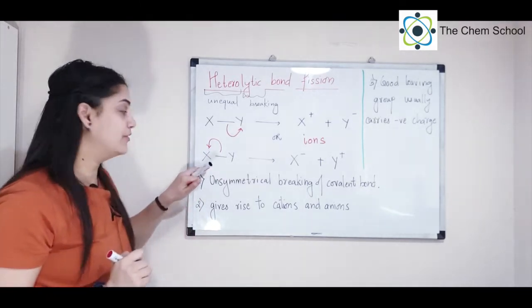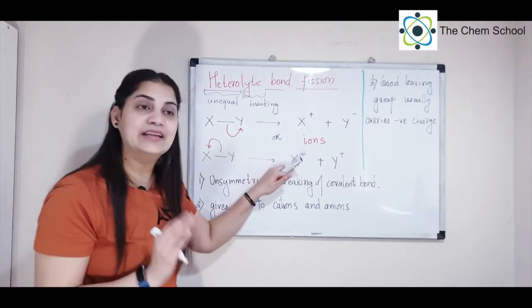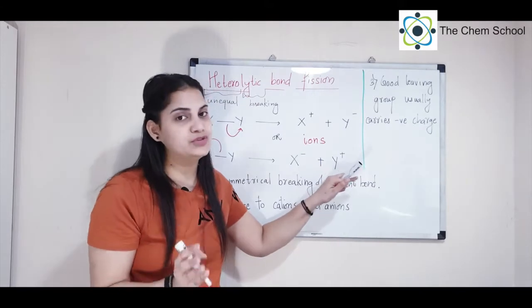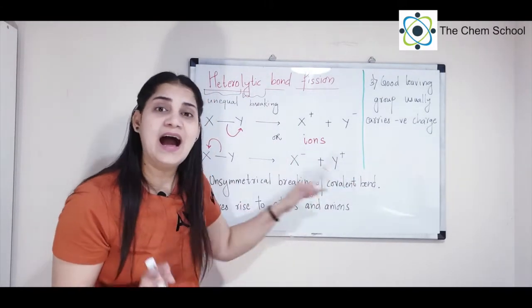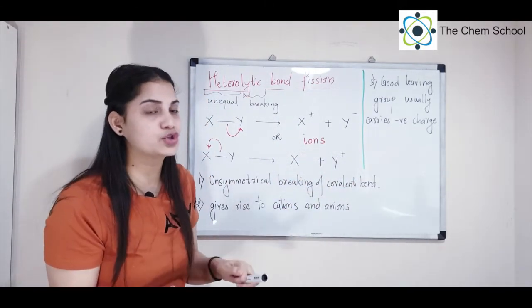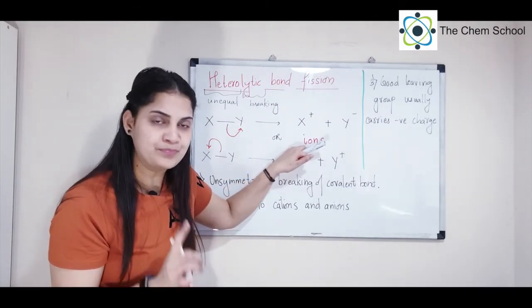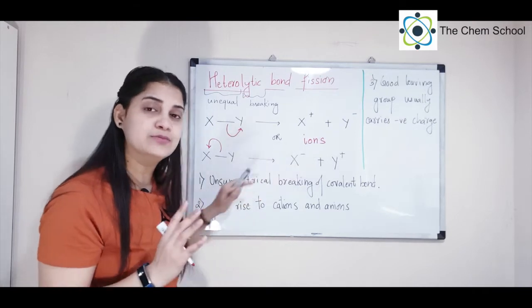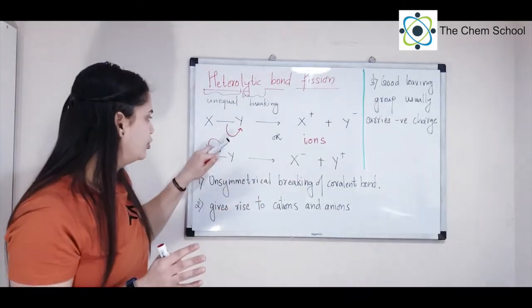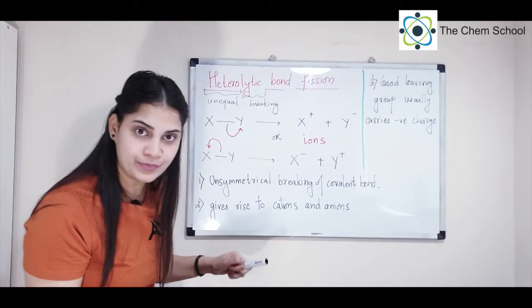If X takes away the complete pair, then X will get a negative charge while Y will get a positive charge. Again, in this case you are getting highly reactive reaction intermediates, which are called ions, that is cations or anions. So I repeat, in heterolytic fission it is going to be unsymmetrical breaking of the bond. The arrow that you are going to use is a complete arrow.